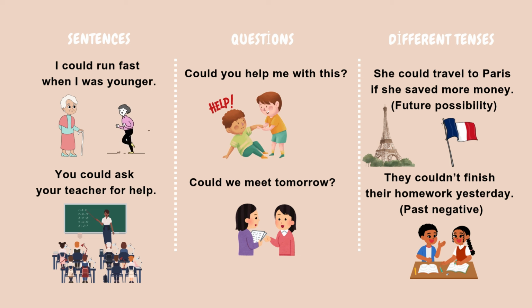Now, example sentences. I could run fast when I was younger. You could ask your teacher for help. A few examples for question form. Could you help me with this? Could we meet tomorrow? And examples in different tenses. She could travel to Paris if she saved more money. They couldn't finish their homework yesterday.